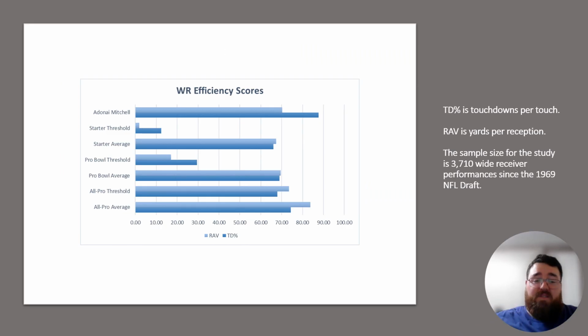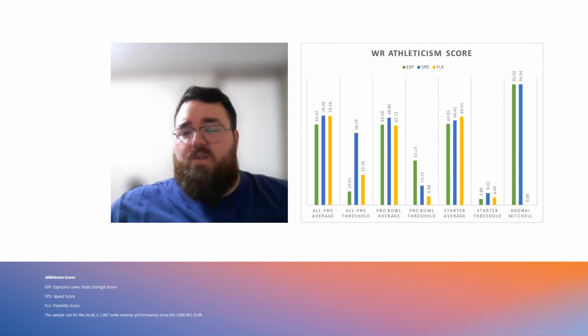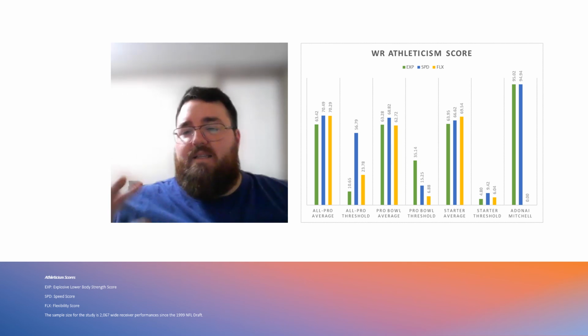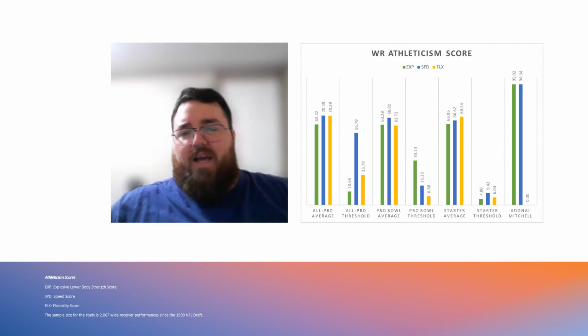When you look at his efficiency scores, really good efficiency, 70 percentile in terms of yards per reception, and high 80 percentile in terms of his TD percentage. So these are good traits for him in terms of efficiency. Look at his athleticism traits. 90 percentile explosiveness, 90 percentile speed, did not do flexibility testing, but even if he did terrible in terms of his flexibility, he still would have pretty good marks and still rate high based on those factors.